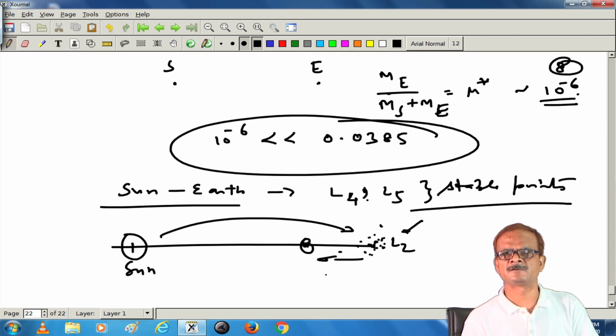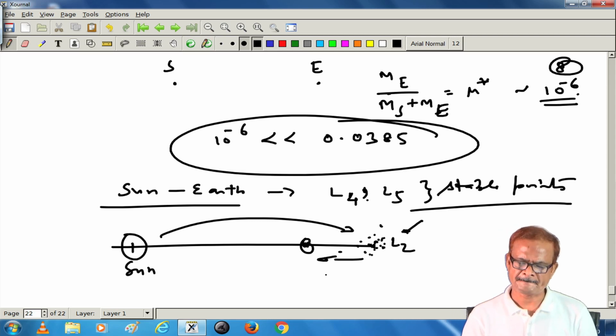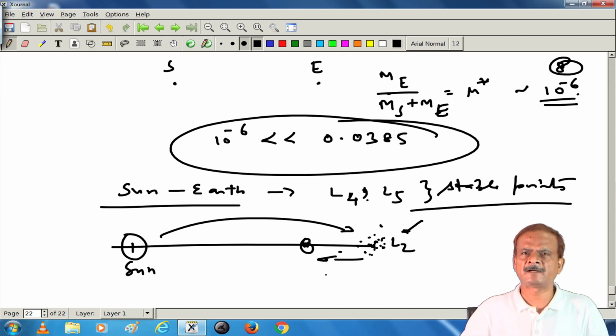So, I will close this discussion about the Lagrange points, their stability and other issues at this stage, and whatever extra things are required I will supply. Based on this, we have already developed so many things. It is just mathematics, you can go through that, and some written materials will be there, you can study, and you will get to know the related reality. Thank you very much.